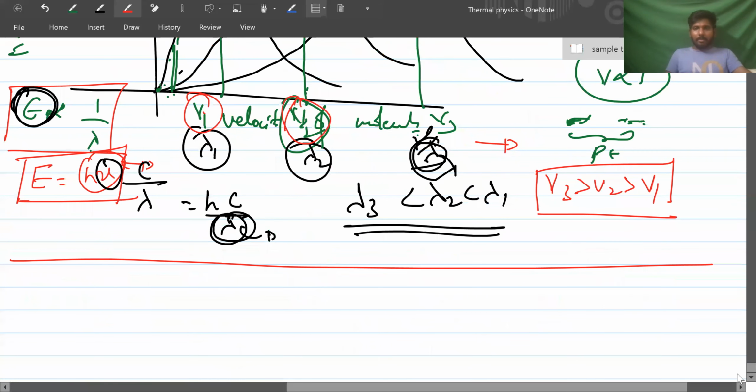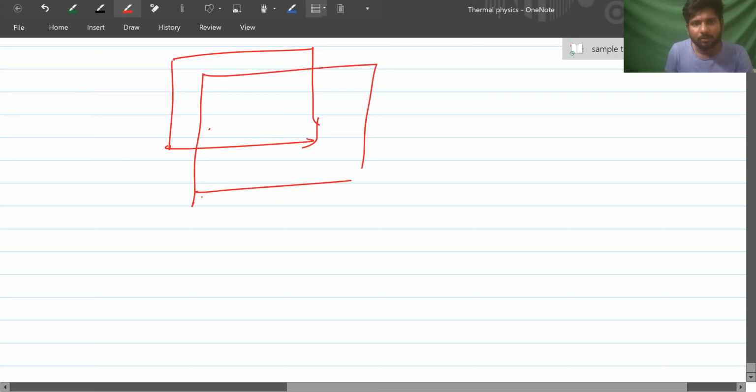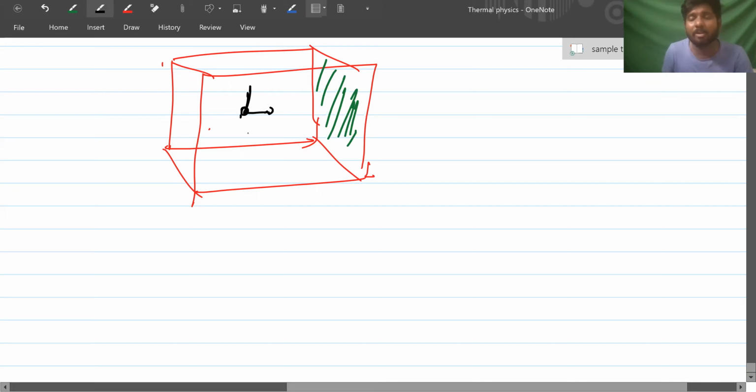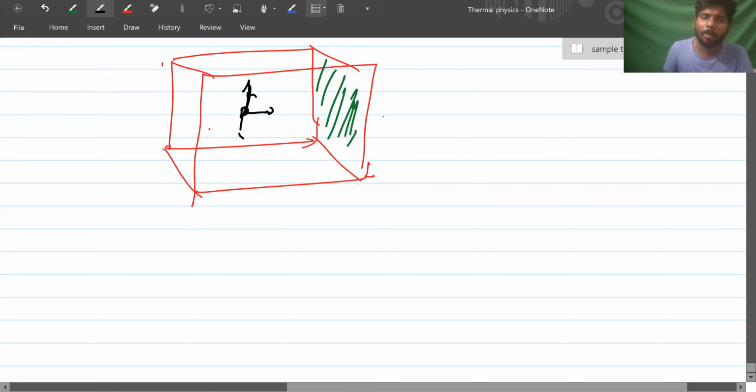Pressure derivation is not required actually. You need to understand this. If the container is taken, suppose one random molecule is taken, which can go in Vx, Vy, Vz directions equally, because I told you random movement. Random movement means there is no particular inclination for the molecule to go higher in the x direction, lower in the y direction, and higher in the z direction. An average molecule is having equal speeds in all the directions. One direction is taken and the problem is solved.